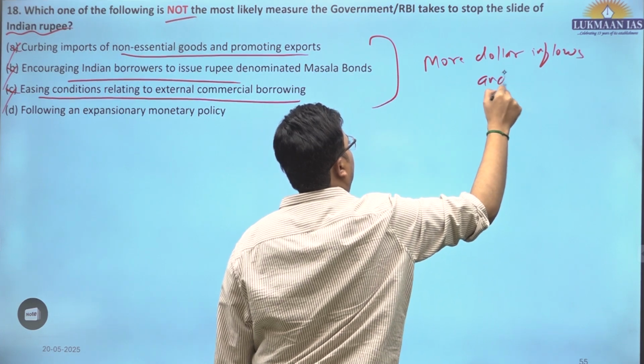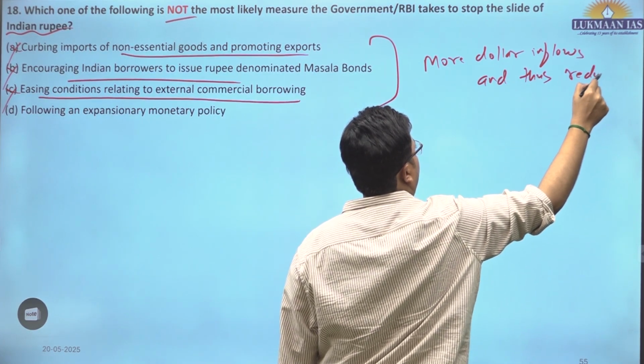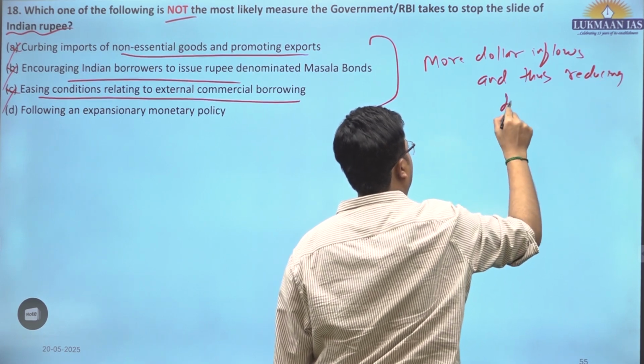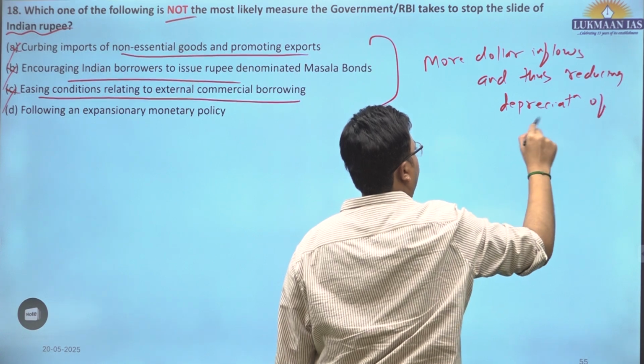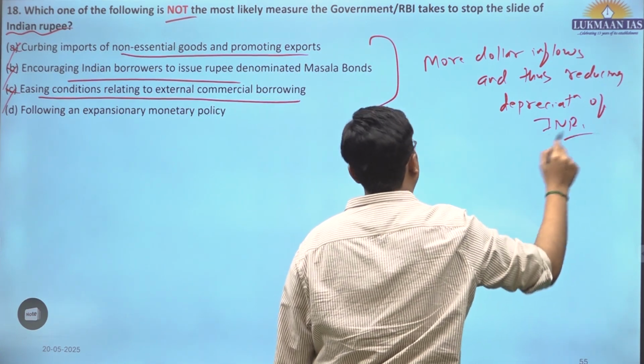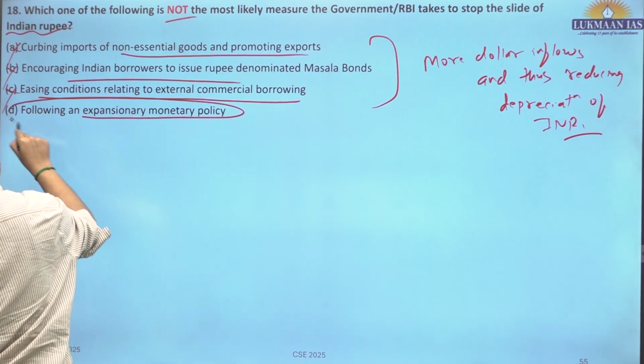Easing conditions for external commercial borrowing, obviously these would be taken, because all these things would lead to more dollar inflows and thus reduce the slide, the depreciation, of the Indian rupee. We have been asked which of them will not be taken: following an expansionary monetary policy.